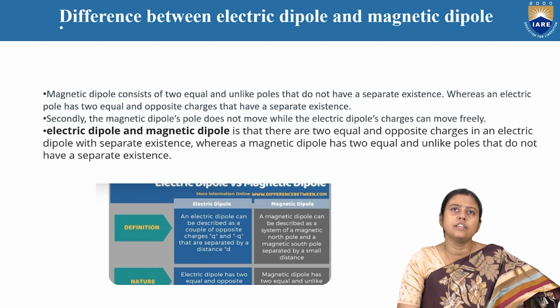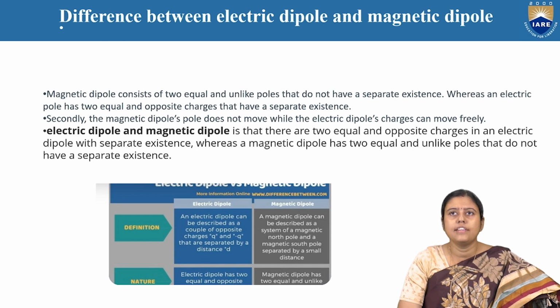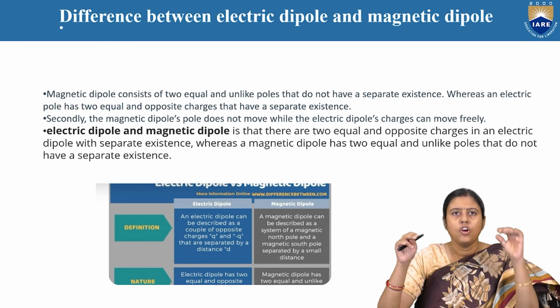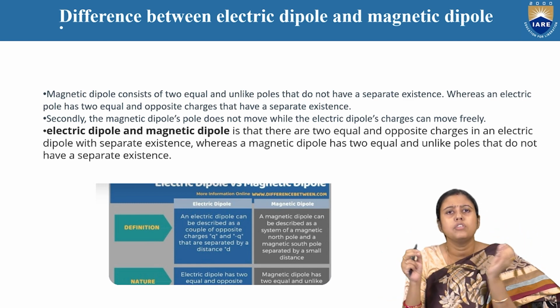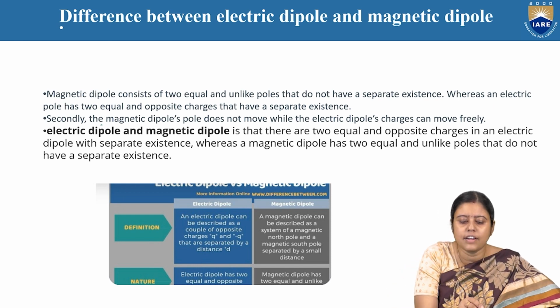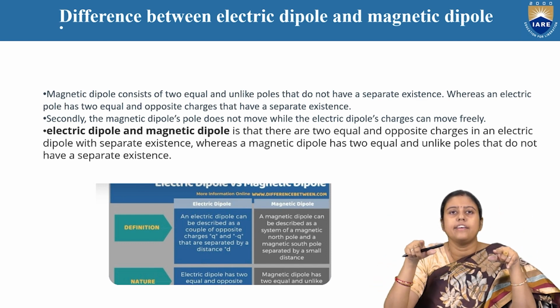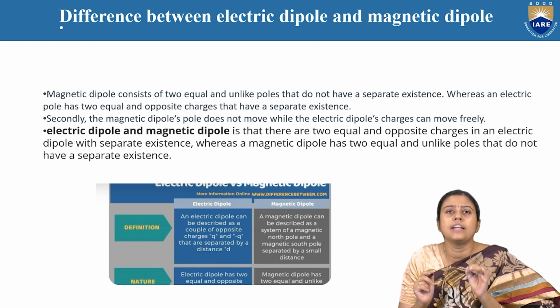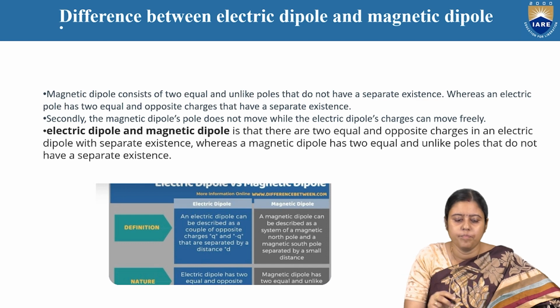What are the differences between the electric dipole and the magnetic dipole? A magnetic dipole consists of two equal and unlike poles that do not have a separate existence. In an electric dipole, if we divide H2O, we get H plus and oxygen minus, which are different charges. They are not connected together, whereas the magnetic dipole has one magnet. It is a connected magnet. A single pole magnet never exists. So it is one magnet only.